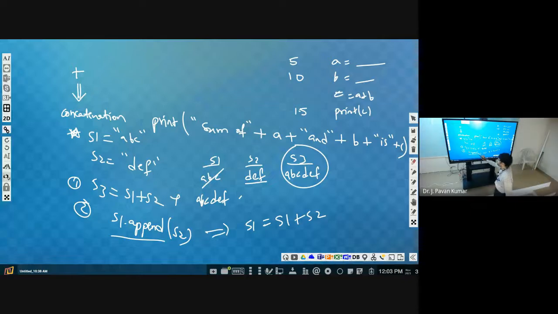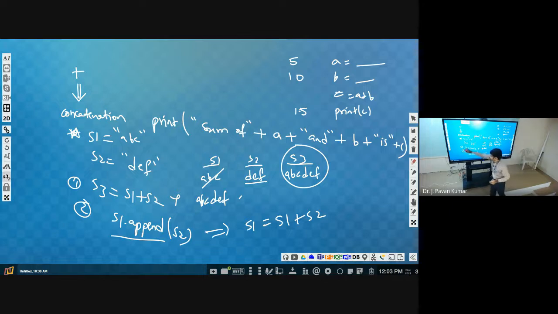See, generally the plus operator we call the concatenation operator. Concatenation in the sense of just putting together. Two strings we have, S1 as ABC, S2 as DEF. Now S1 plus S2 means these two will be put together, and that we are assigning to S3. This is the assignment operator, right? Equal to means assignment operator. So after appending these two, we are assigning to S3, so S3 value becomes ABCDEF.